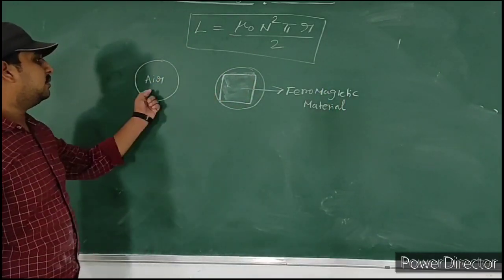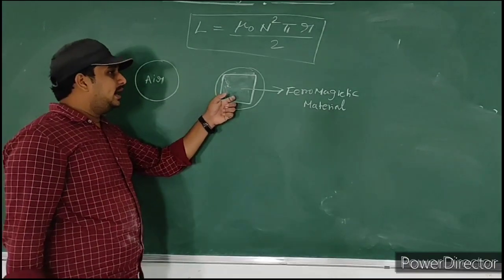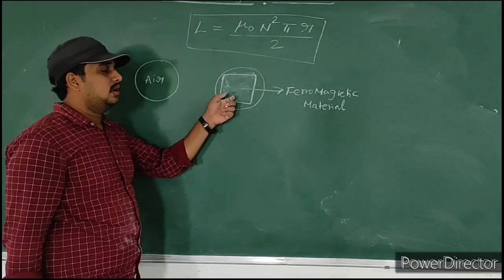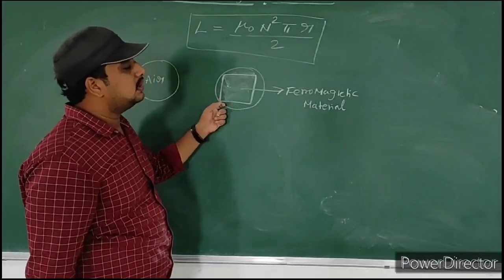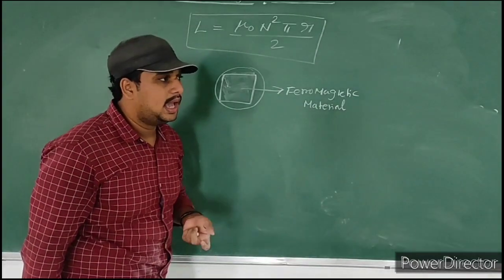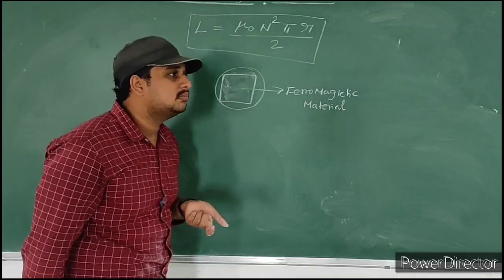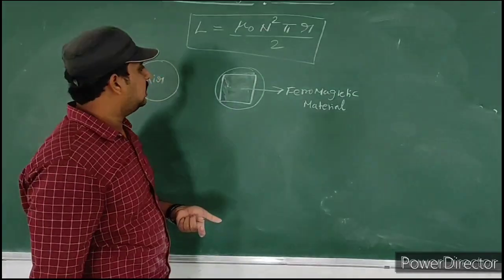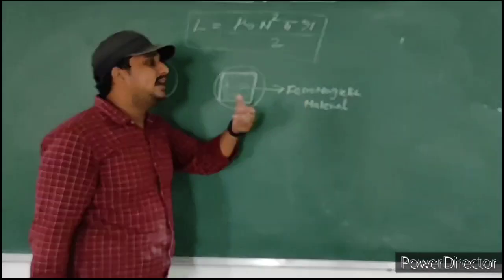Ferromagnetic material is there. Where is permeability more? If ferromagnetic material is there, then magnetic permeability is more. So for ferromagnetic material, permeability is more. What is meant by permeability? The name itself, permit means it allows. Permeability means ability to allow magnetic field lines. So here, ferromagnet has more ability to allow magnetic field lines.